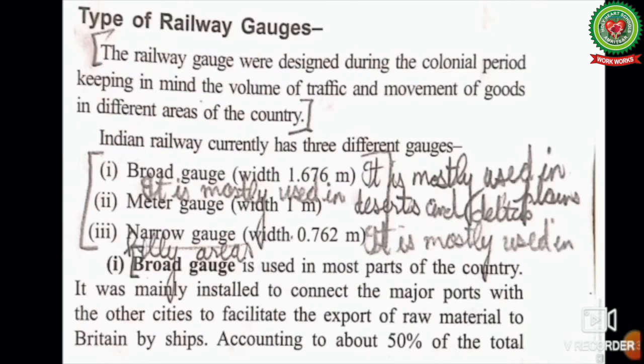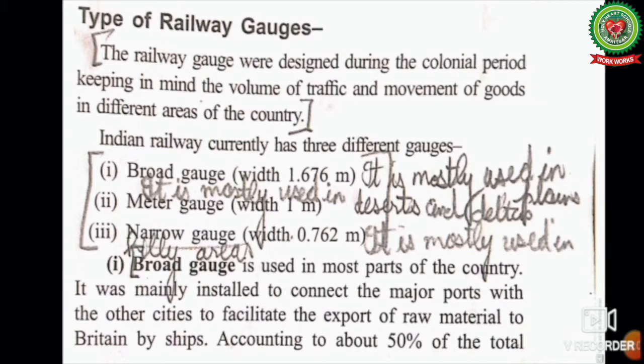Now our next topic is types of railway gauges. The railway gauges were designed during the colonial period, that is when India was under the British, keeping in mind the volume of traffic and the movement of goods in different areas of the country. Indian Railway currently has 3 different gauges. Number 1, broad gauge.